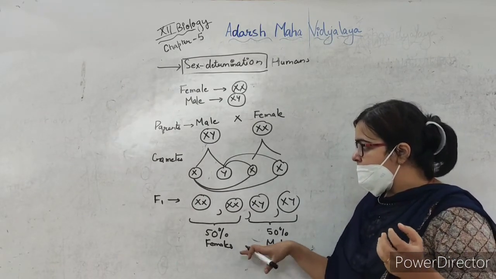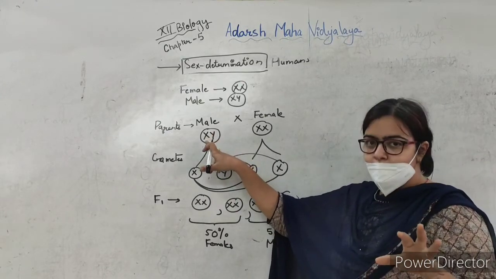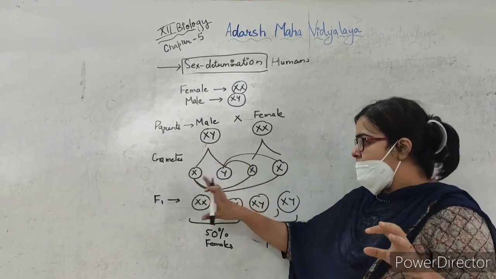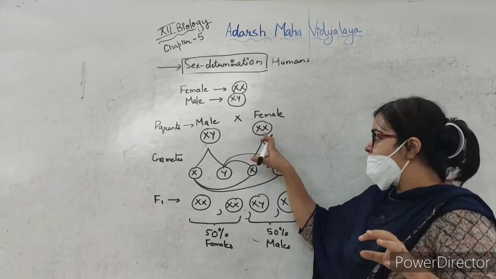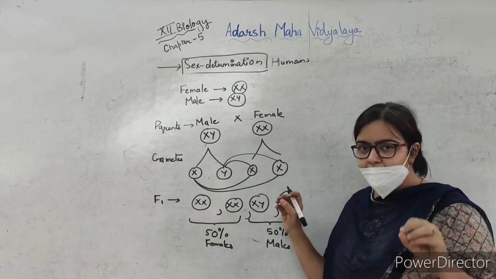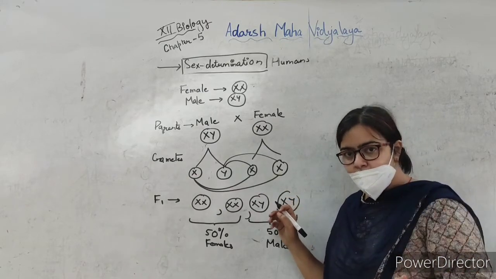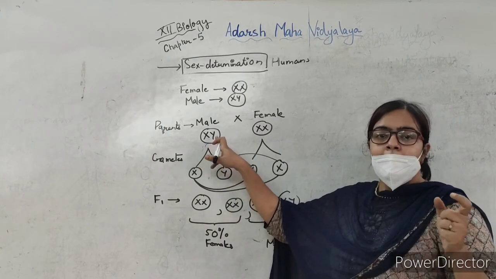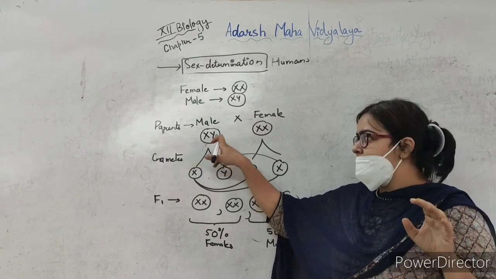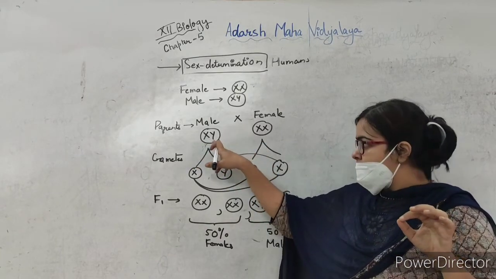Okay, now here you can say that if this was an X chromosome, then all will be females. And the female is producing the same type of gamete. So the sex of the child is dependent on whom? It is dependent on the father, because he has two different chromosomes.